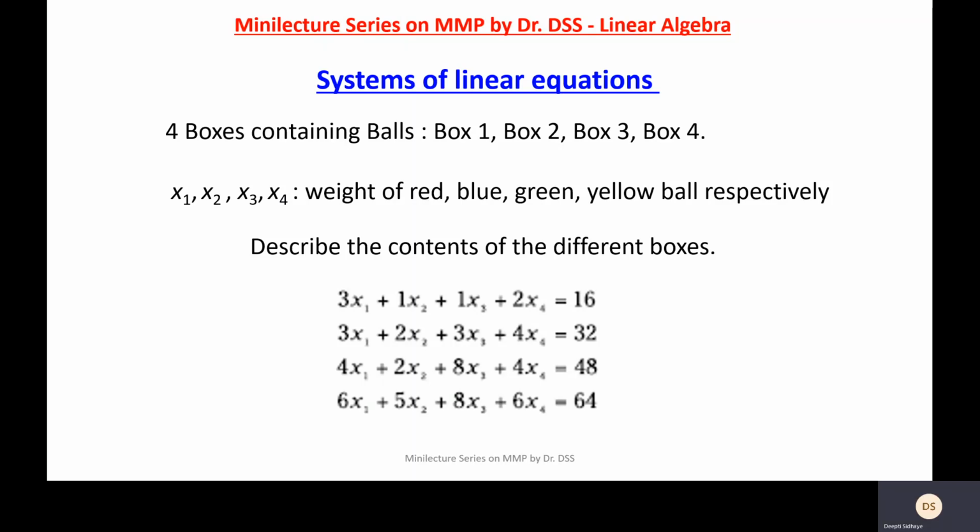So 3x1 plus 1x2 plus 1x3 plus 2x4 is equal to 16. So we are able to represent a real life situation in this manner. Similarly, you can write it out for box number 2, box number 3, box number 4. You can see that it's a compact expression and it gives you all the information in one go.